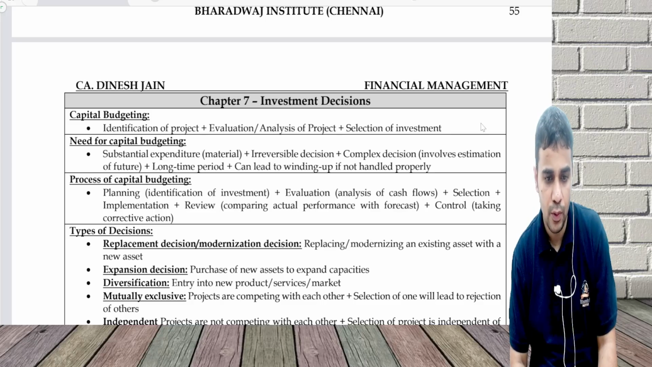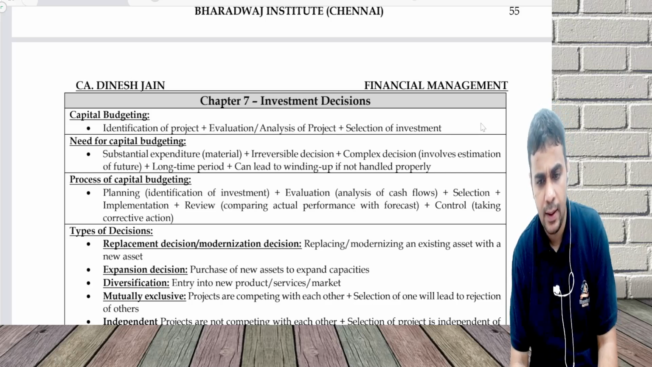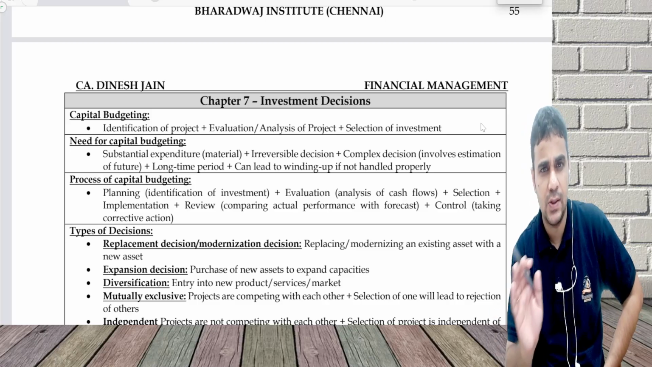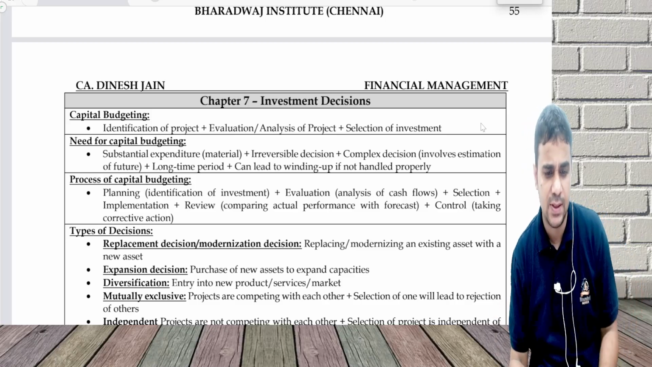Okay, we now move to chapter 7, which is on investment decision. Again, a chapter where primarily theory may not get tested, because our theory is chapter 1, 2, and 9 is the major one, but still let's discuss it.